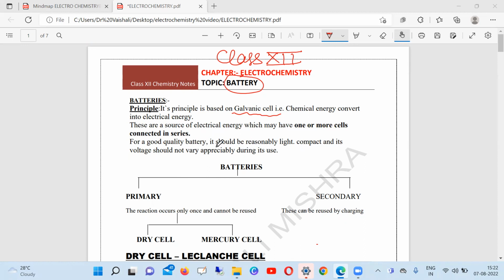Okay. A good quality battery should be reasonably light. How will we think about the battery? Which one is a good battery? How can we decide the quality of the battery? So a good quality battery is light. It should be light and compact, so that it can be conveniently carried and we can travel anywhere. Its voltage should not vary appreciably during its use, meaning it should not be very variable. So the qualities of a good battery are like this: it should be light, compact, and its voltage should not vary appreciably during use.